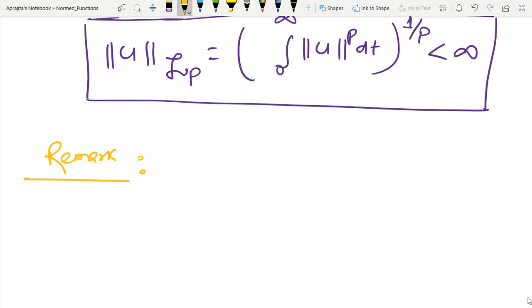So the remark is like this: let us first talk about the subscript.